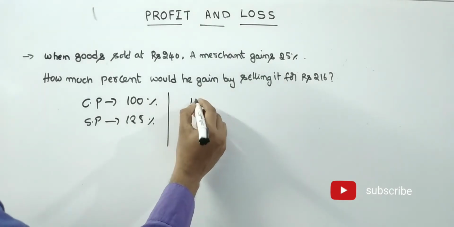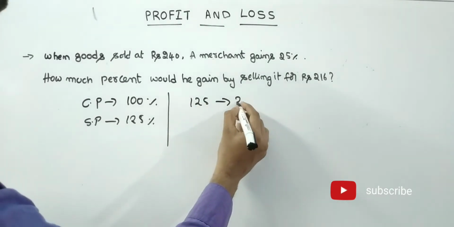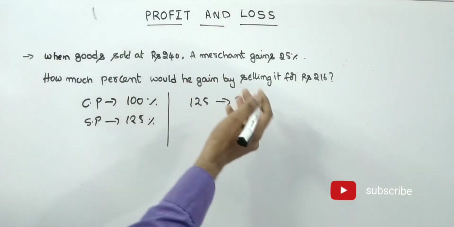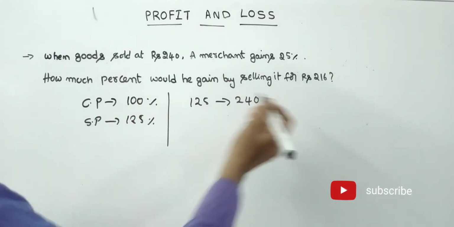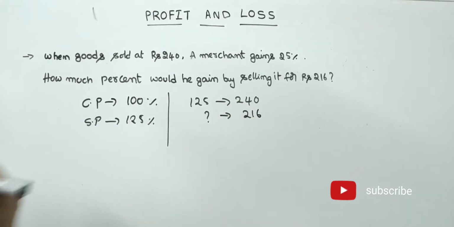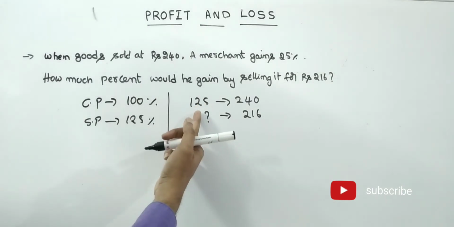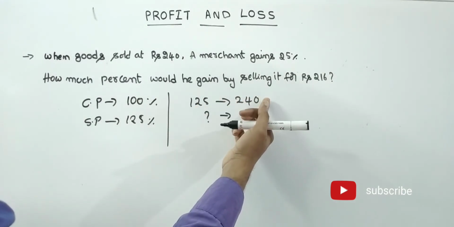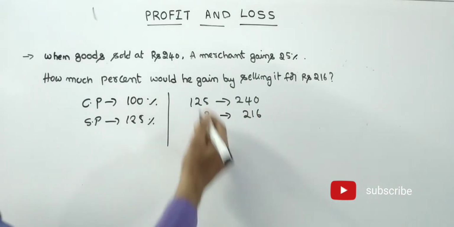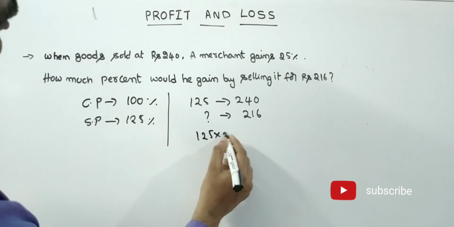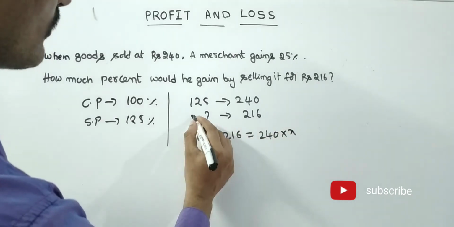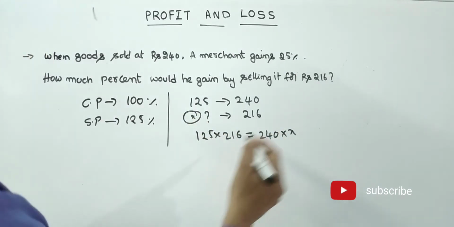That means 125% equal to 240. See friends, 125% equal to 240. Then what is the percentage of 216? Then go for cross multiplication. 125 into 216 equal to 240 into x. Here we don't know, so we assume x. Then go for multiplication.